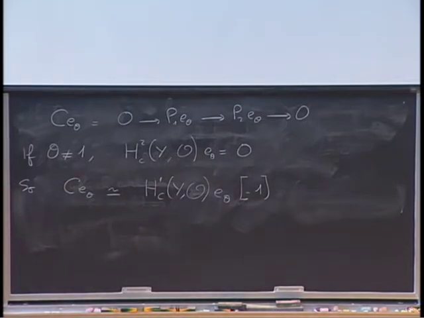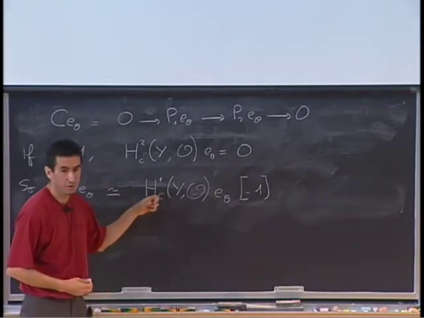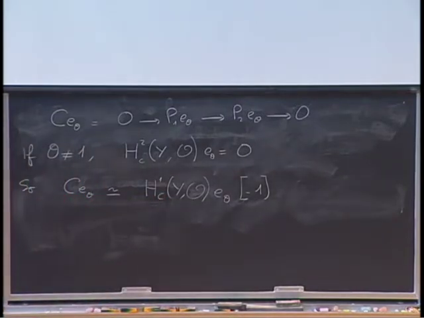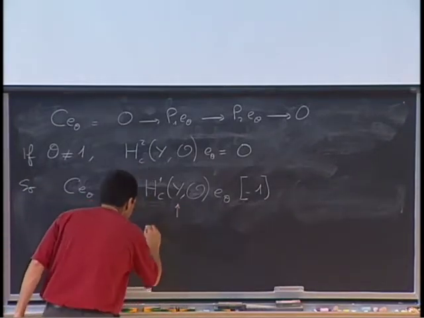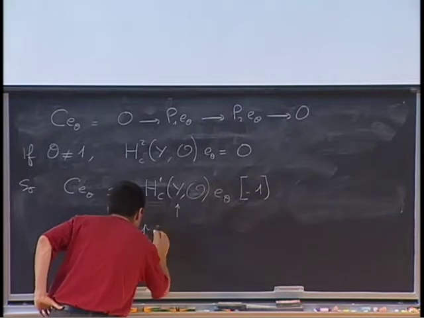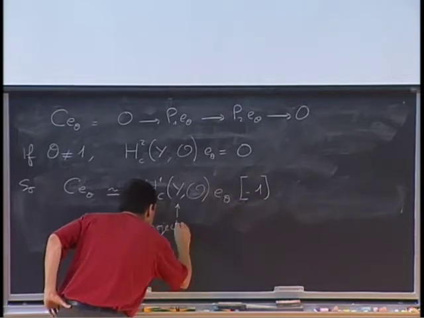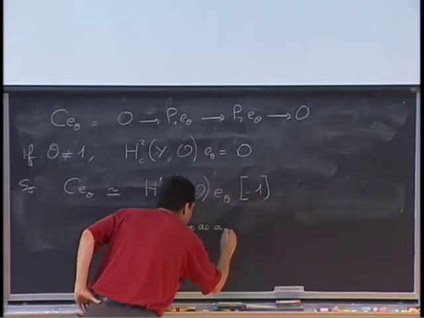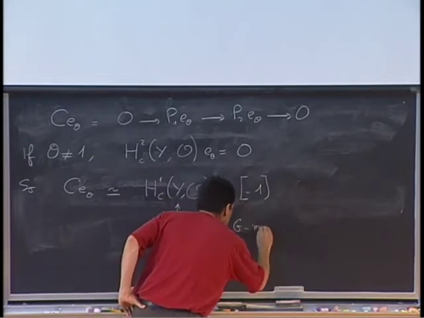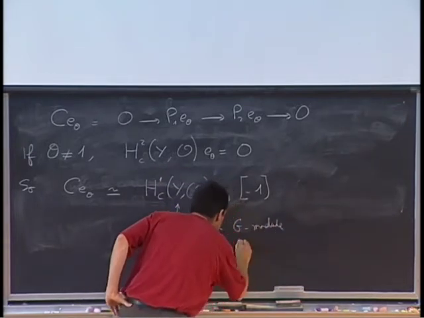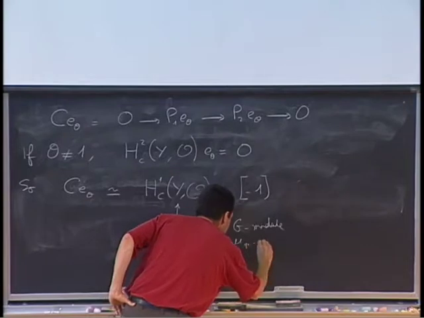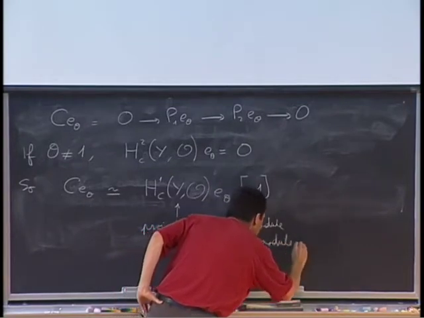In particular, it tells you that this module here is a projective module as a left G module and a projective module as a O mu Q plus 1 module. So this guy is projective as a G module, as a mu Q plus 1 module.